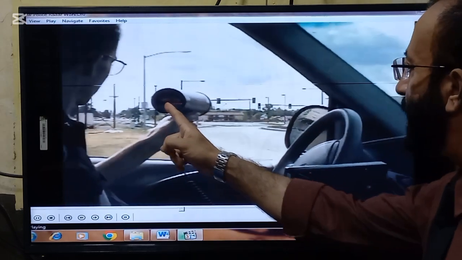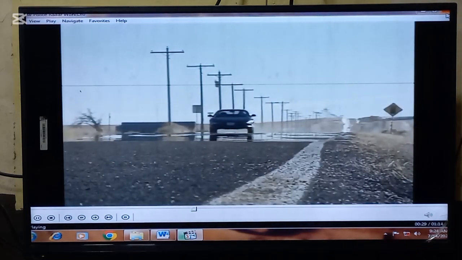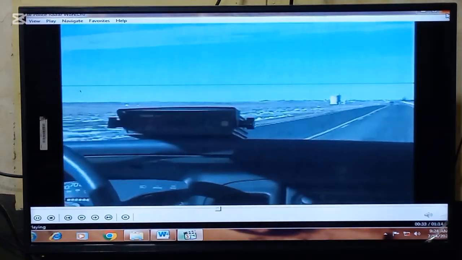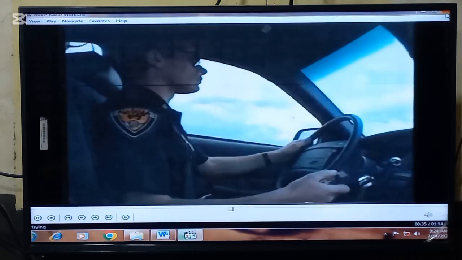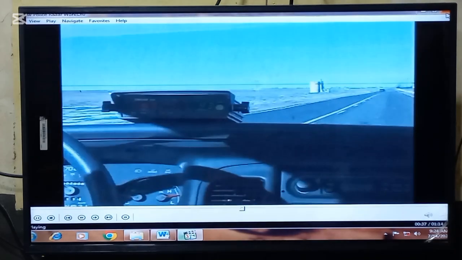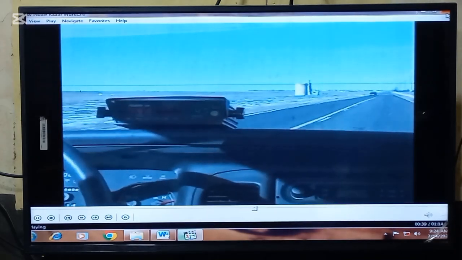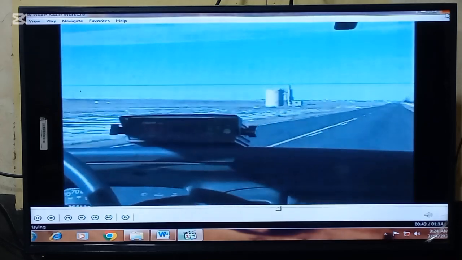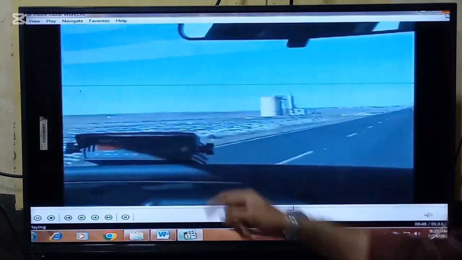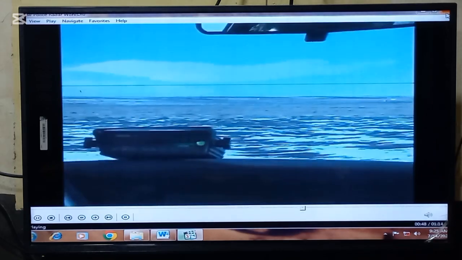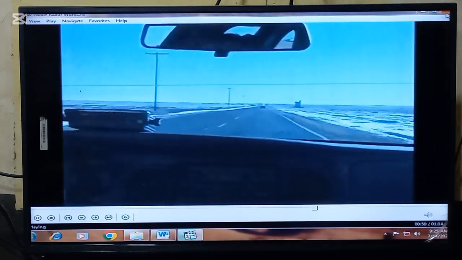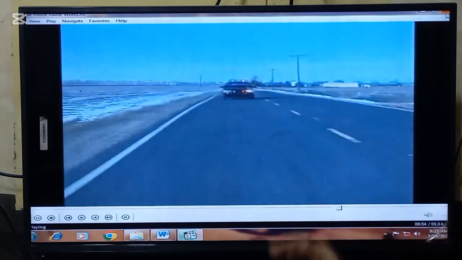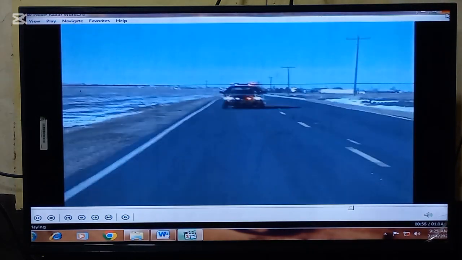Now look, the second type is moving radar. It can be used in stationary mode, but also operates from a rolling cruiser. It has a control display unit on the dash and one or two antennas. With the front antenna, an officer targets approaching vehicles in the opposite lane. If the radar has a second antenna, it can also plot cars after passing. So now the police is chasing a vehicle which is overspeeding. Police and highway patrols.